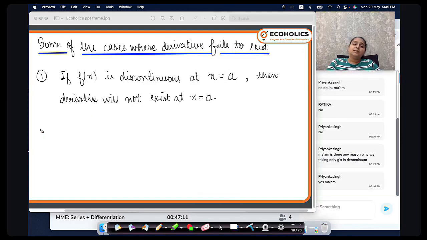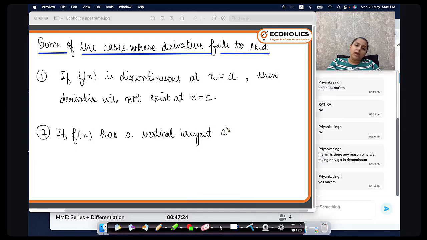Fine. The second case is if f of x has a vertical tangent. I will tell you this as well. Vertical tangent at x equals to a, then derivative fails to exist.